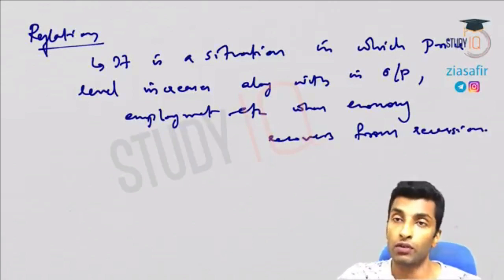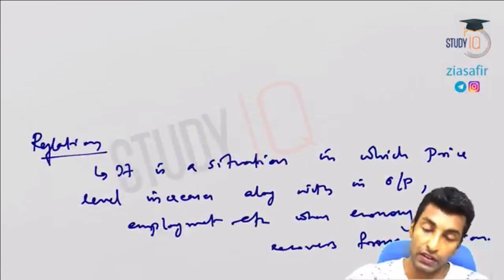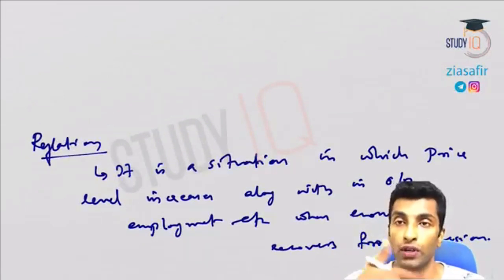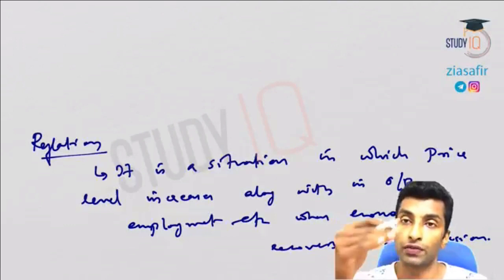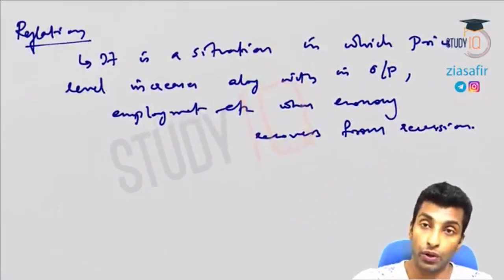So in the previous case I told you it is going towards recession. When an economy recovers from recession, that is what you call reflation.